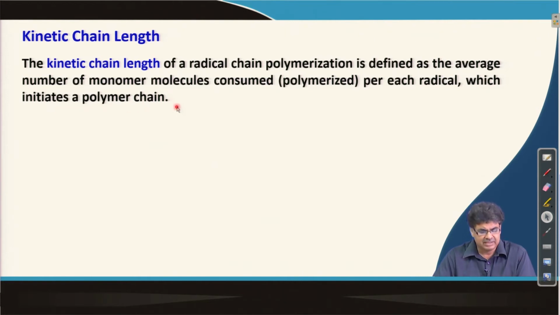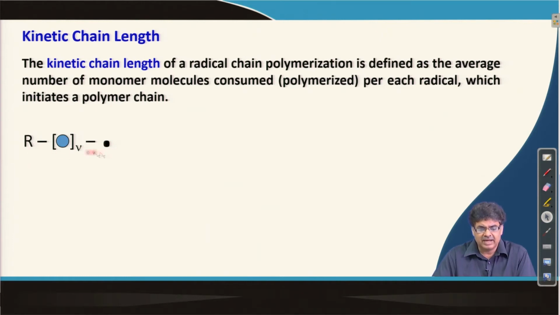Let me explain this in a little detail. We know a radical, say R dot, initiates a polymerization reaction, and this is the schematic representation of the monomer, and we get a propagating radical.